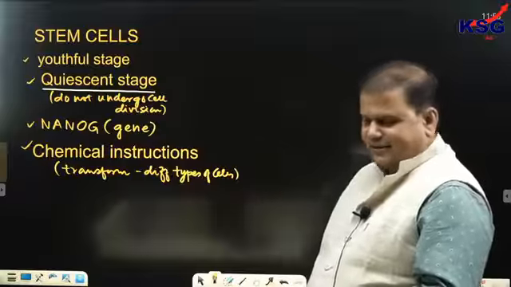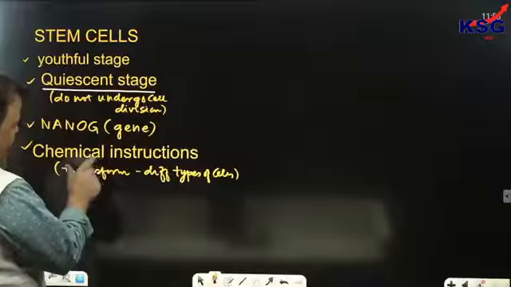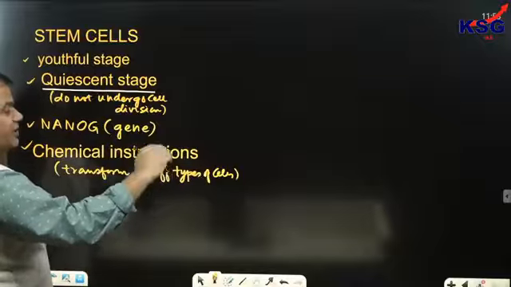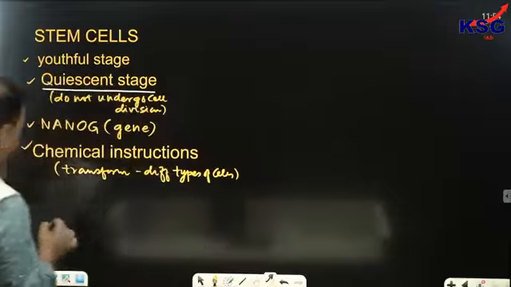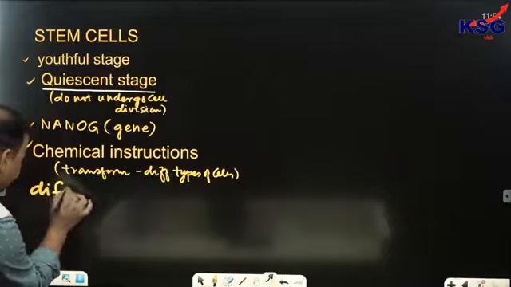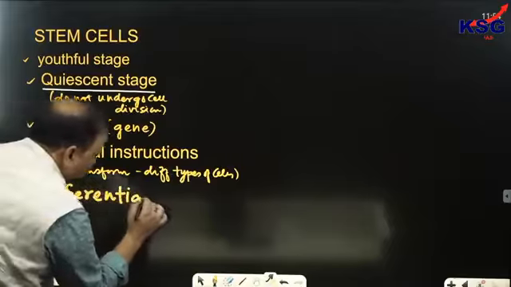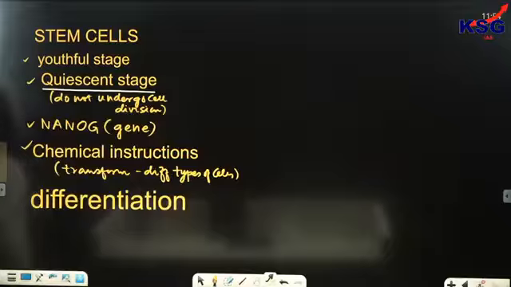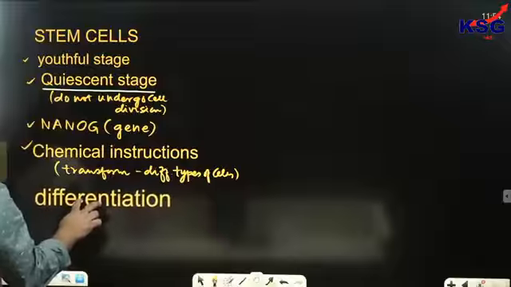When chemical instructions are given to these cells and they transform into another type of cell, this process is referred to as differentiation.